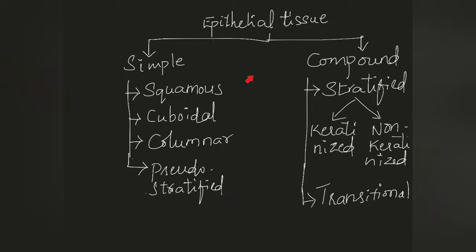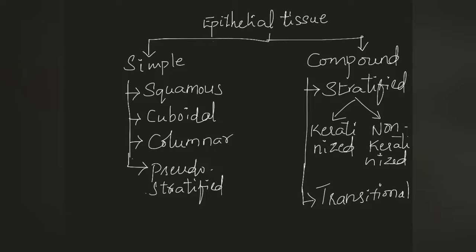Squamous epithelium has flat-shaped cells like a pavement, in cuboidal epithelium cuboidal cells will be present, and in columnar epithelium the cells will be arranged in columns. Pseudo stratified epithelium consists of columnar cells with cilia, which resembles the structure of stratified epithelium.